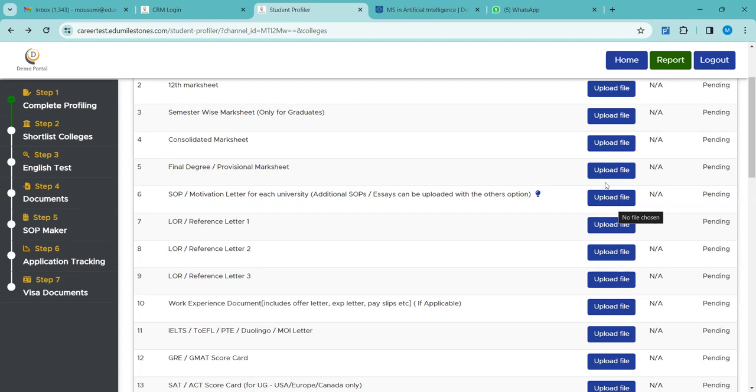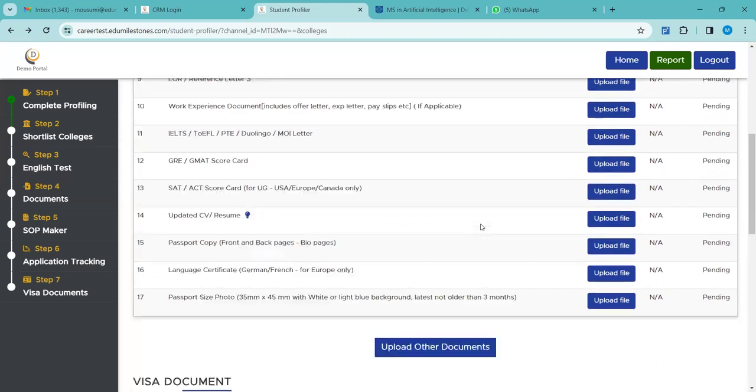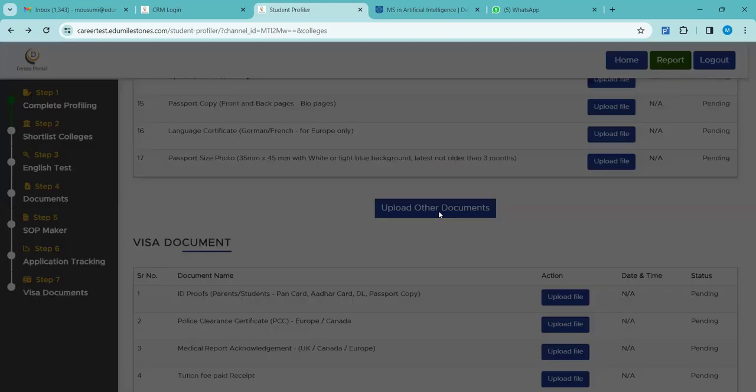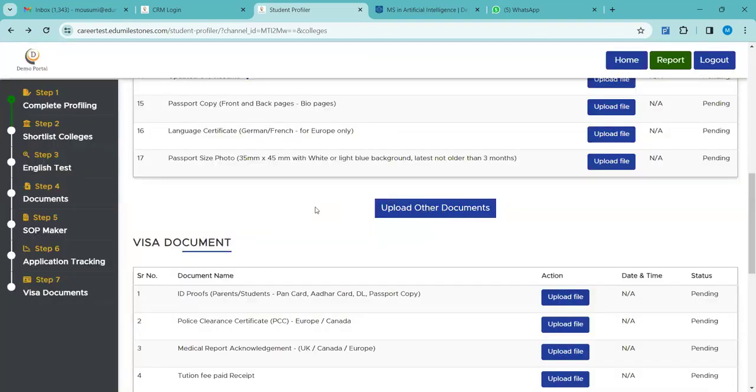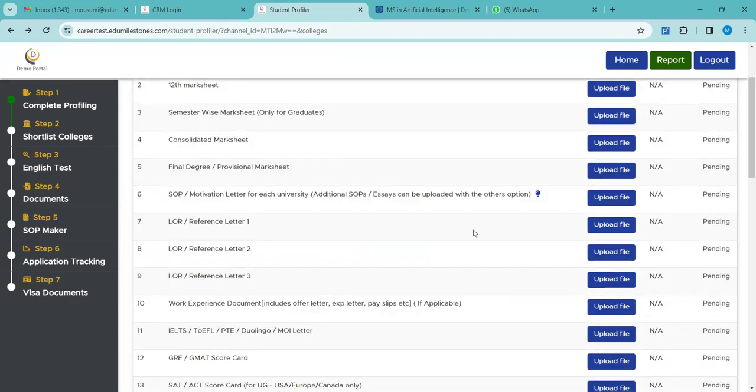Next is the SOP, statement of purpose. As you can see, only one space is provided. Whenever any student is applying for more than one university, additional SOPs will be required. Every university application will require one SOP each, right? So one SOP has to be uploaded here for one university application. For the additional SOPs, the student has to go to upload other documents, write the name, choose the file, and then upload. By going to upload other documents, a student can upload up to n number of documents as they want to, which are applicable.